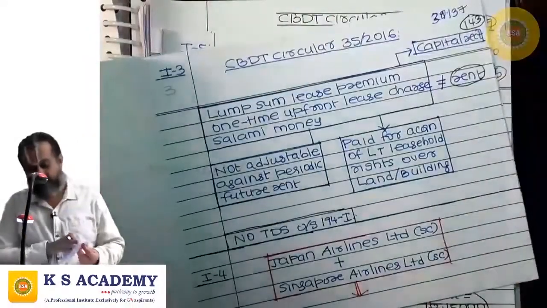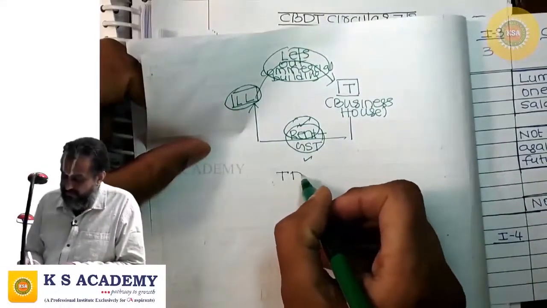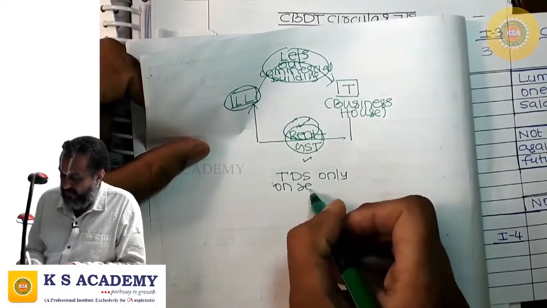This is what is given here. So, TDS only on the rent component.